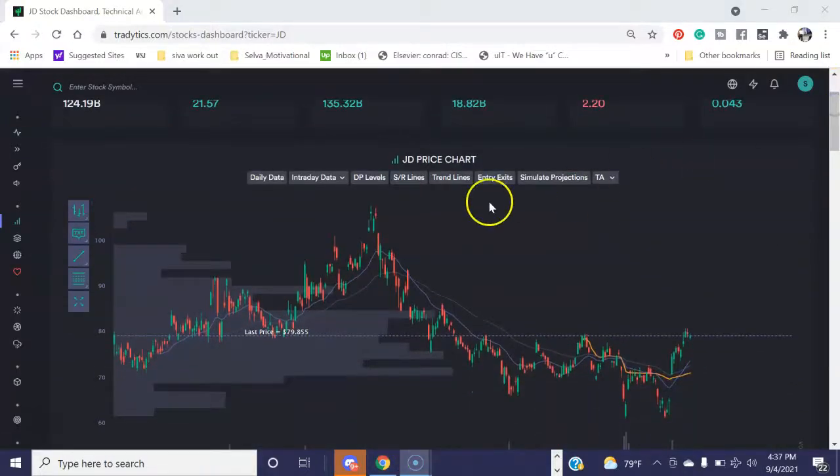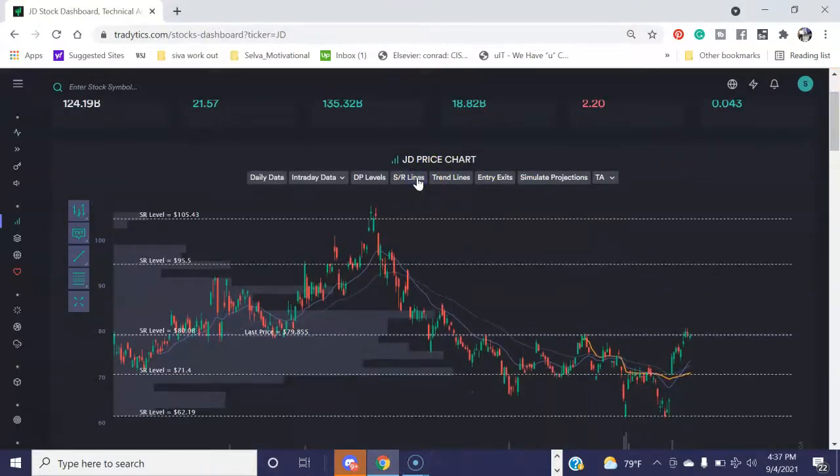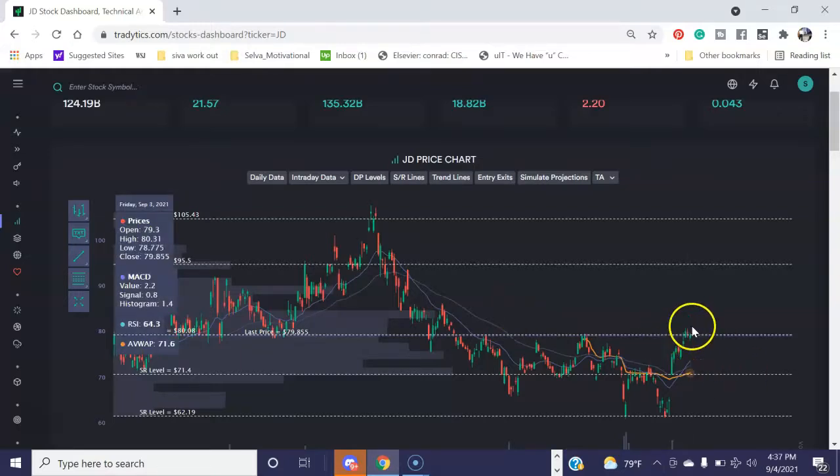Here, if you look at it, support and resistance line. So it is at the resistance line. So if it cuts across the resistance line, the next stop will be here. Okay. So it's a strong move up. So it basically touched this support line, and then bounced back and then cut across. So you also see the crossover of 20 EMA.